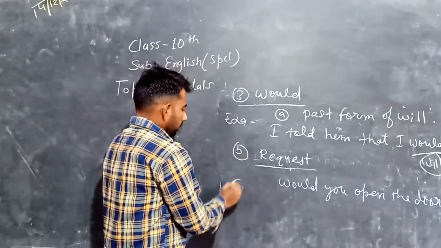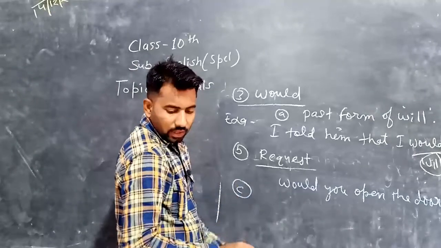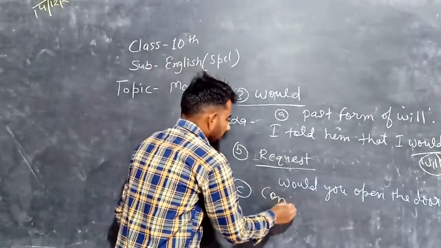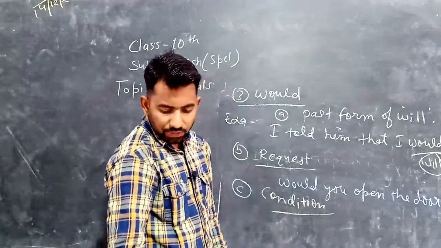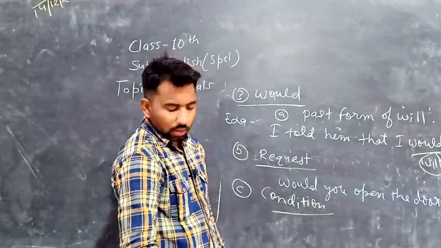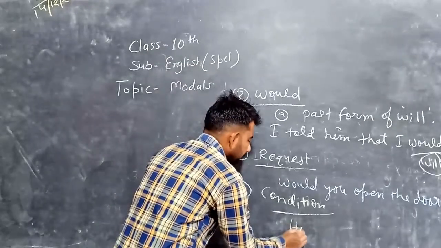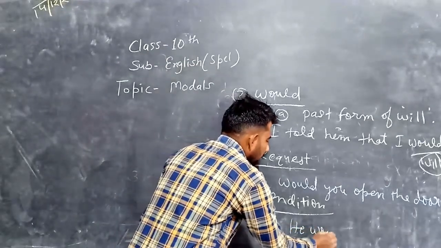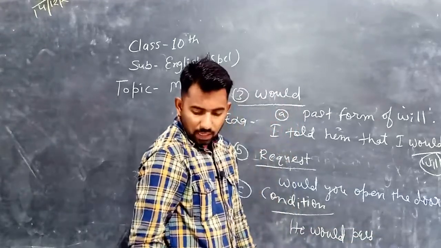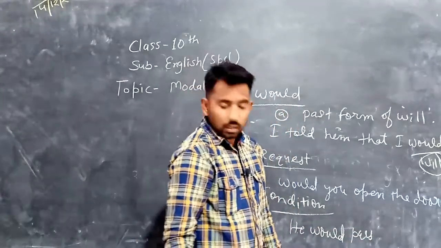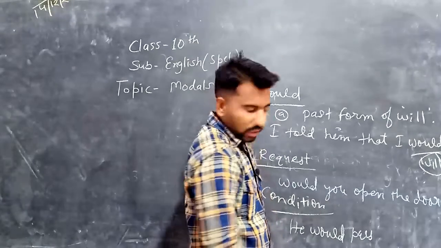And the third one is condition. If we put any condition to do something, we can use would. He would pass if he worked hard.